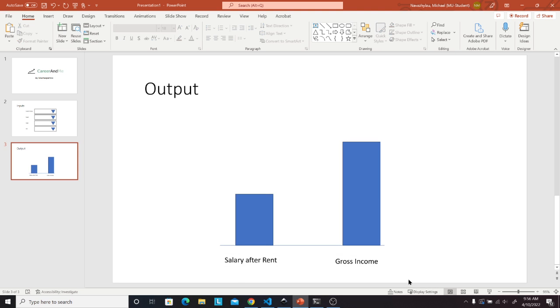Initially, we were planning potentially to use Power BI for the visualizations, but we found it would be too difficult to embed the visualization into a web page after it was generated through Power BI. So that's kind of the quick rundown of our application.